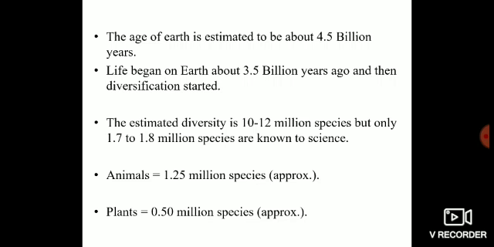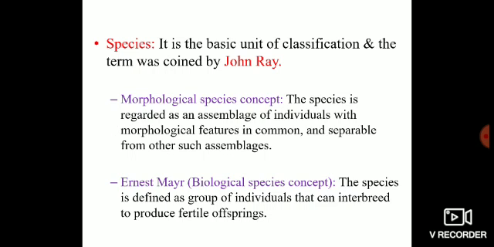That means they are properly identified and they are given a specific name. The animals constitute 1.25 million species approximately, and the plants constitute about 0.50 million species approximately.